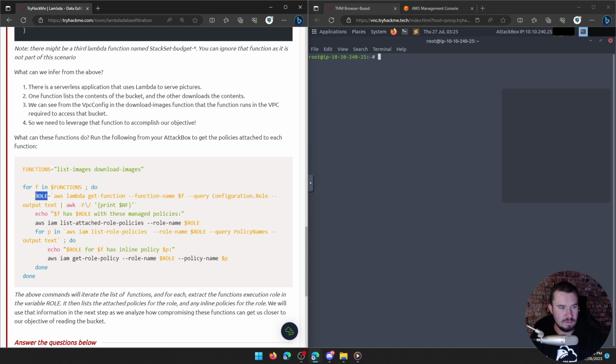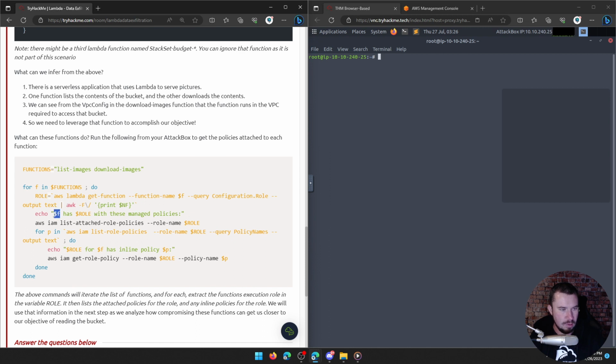We wanted to set a role variable. And here's the role variable. Here's how we want you to get it. We want you to do the command aws lambda get-function, function-name, pass it the function. So first list images, and then it'll do download images. But function name, list images, do a query. And we want you to query for the configuration role. We want to output it as text. And then we are cutting some things out just to prettify it, it looks like, to print out the information that we need.